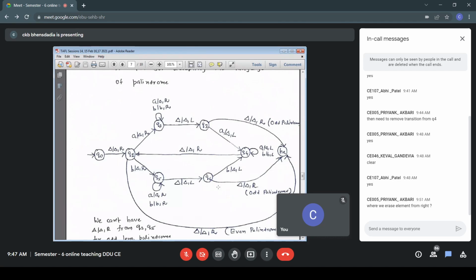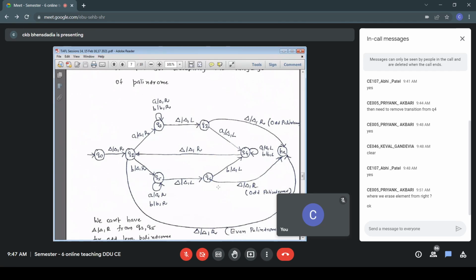Priyank, let us look at this diagram, and then if not clear, we'll answer your question. Fine. My input over the tape, the typical input format is blank X, meaning the content of cell number 0 is blank, and my input starts from cell number 1. Unless otherwise specified, this will be the default input pattern.